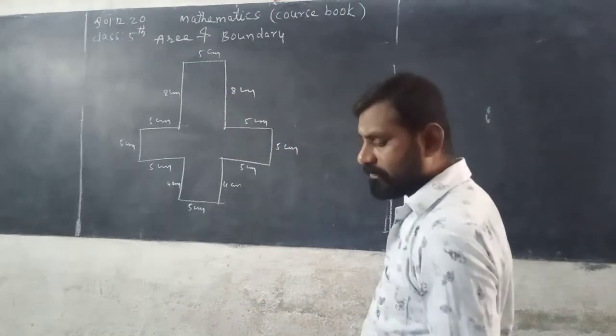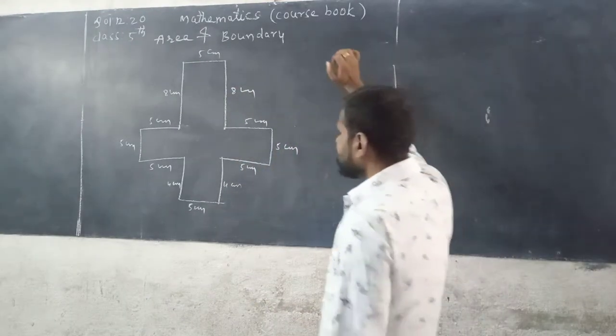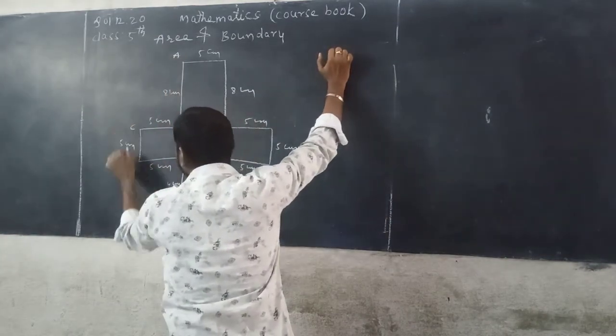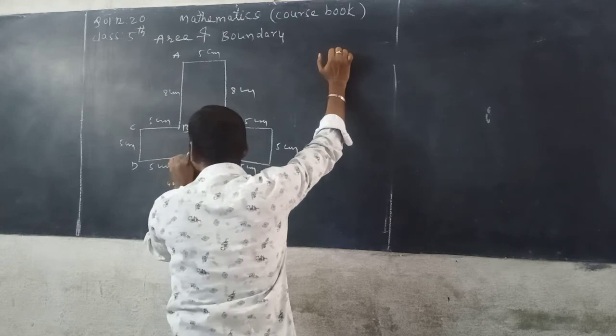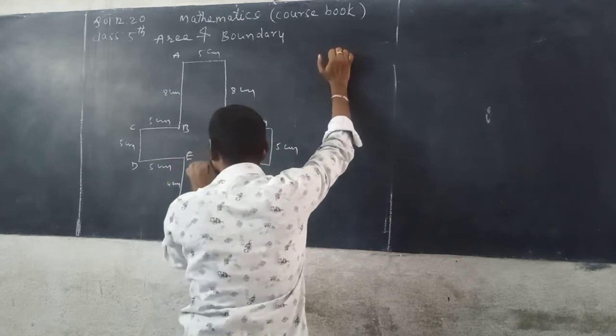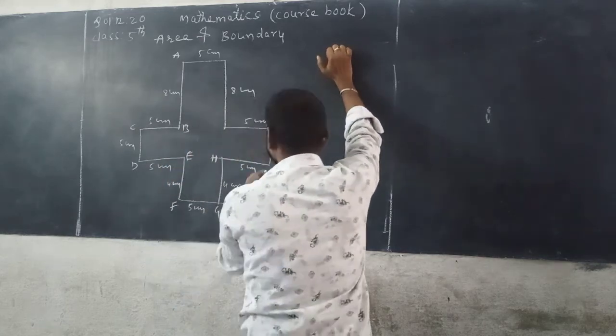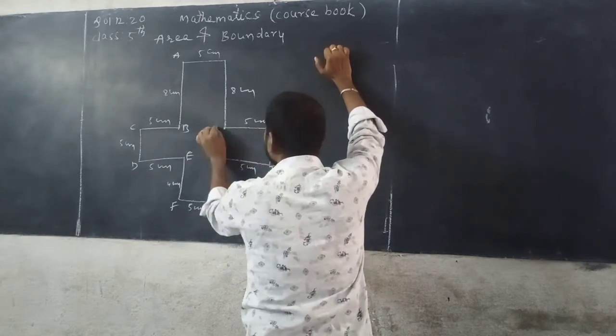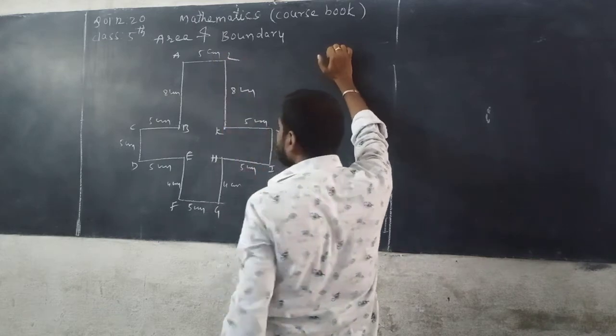So you can find out the perimeter of the given figure. So very simple. You can say this is A, this is B, C, D, E, F, G, H, I, J, K, L.